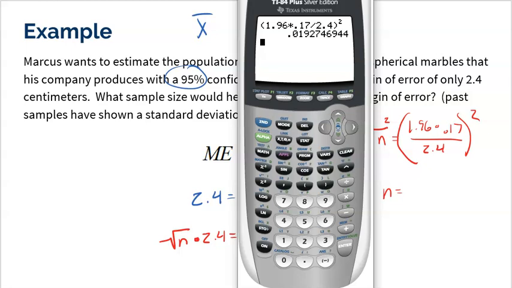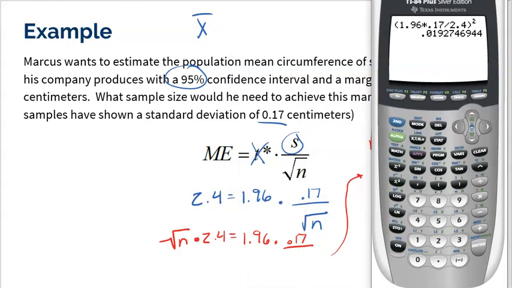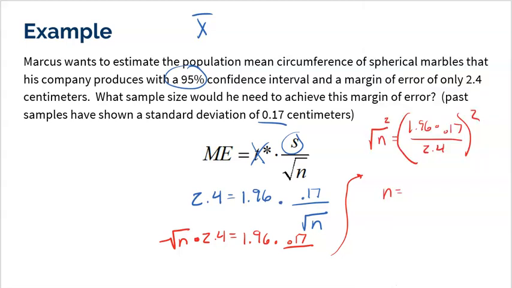Now, what does this tell me? Well, you can't have a sample of 0.019. It doesn't even work out. That doesn't even make sense. What am I going to do, round that up to 1? So this does happen, right? And all this means is that the parameters I set forth just aren't going to work. I did all the math correct, but at the end of the day, I just chose parameters that don't make sense. I just want you to be aware that this does happen. I hope that the AP would never give you a problem like this. They're going to give you a problem where it actually works out.